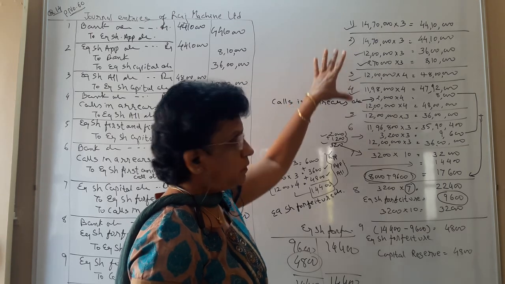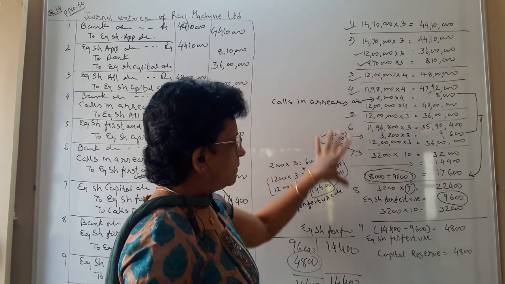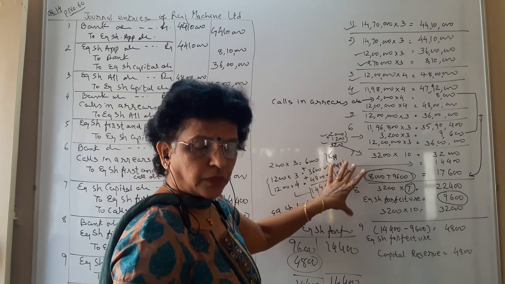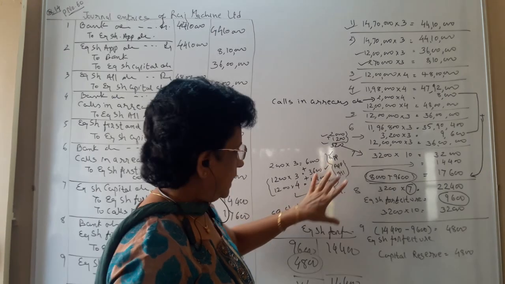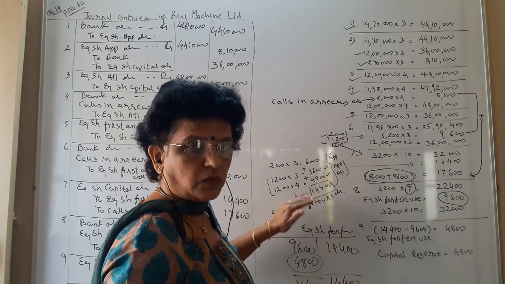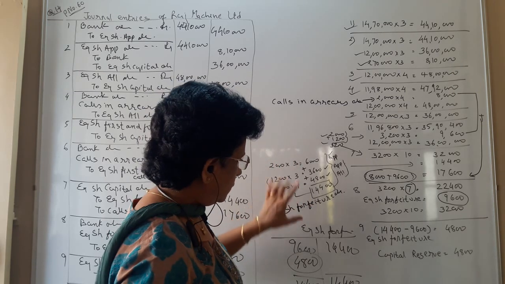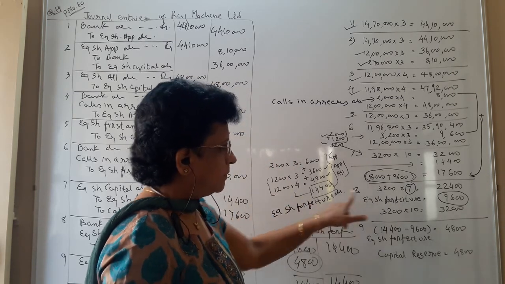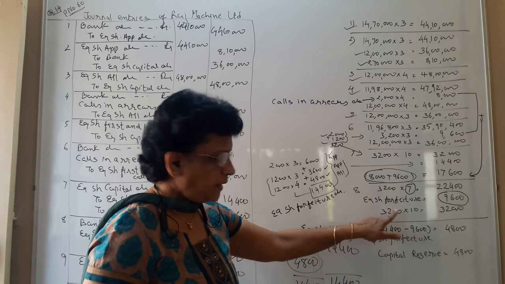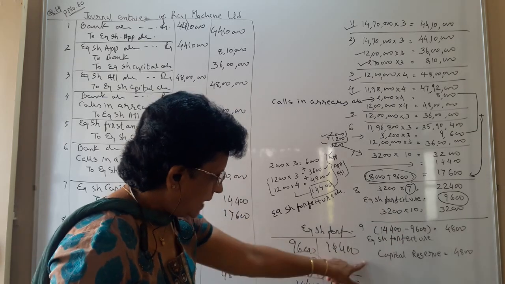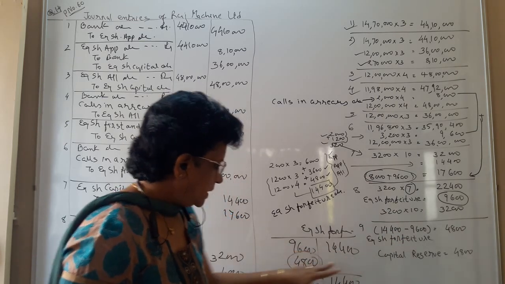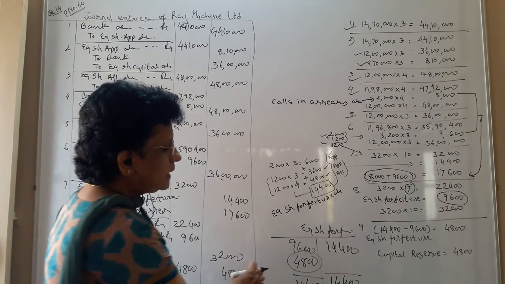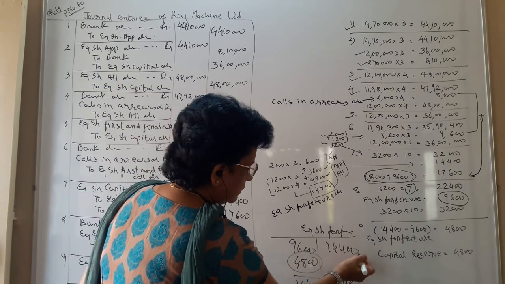So in this manner, you have to write the journals for your equity application you have received, allotment you have done, final call you have done. At that time you come to know that there are some accounts which need to be forfeited. You have done the forfeiture entry, you have done the reissue entry, and after that what balance remains, the capital reserve, it is your income. You had 14,400.